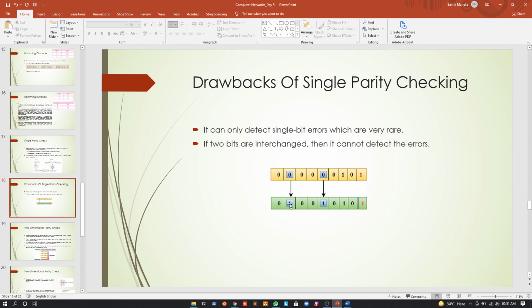This 0 has become a 1, and this 0 has become a 1. The number of ones on the sender side is 1, an odd number, so the parity bit is a 1. At the receiver side, with 2 bits of errors, the number of ones is 3, again an odd number, so the parity bit is a 1. So if I am checking the parity bits for errors in this scenario, I will not be able to detect that there is an error in the data. I hope it is clear to everyone.